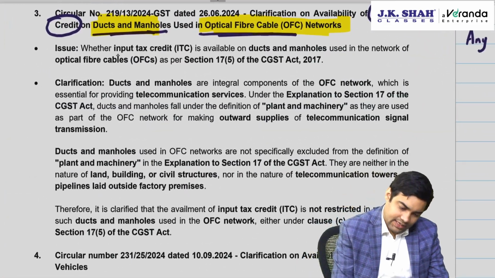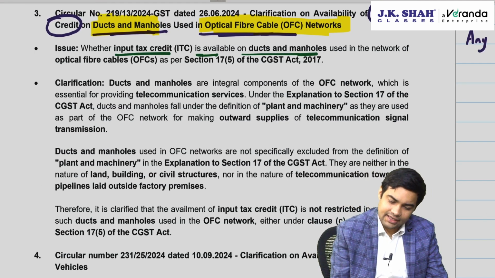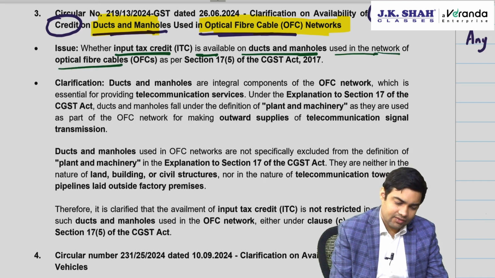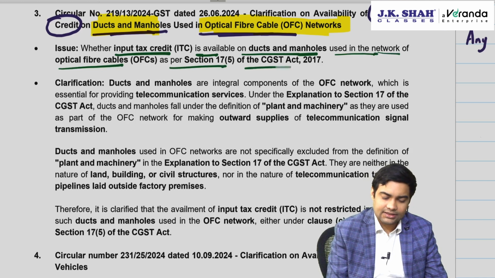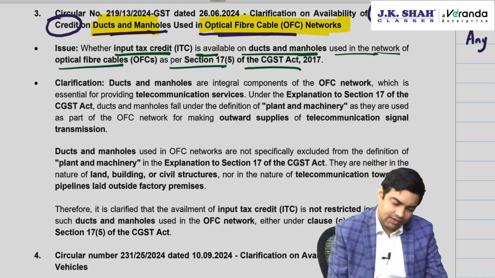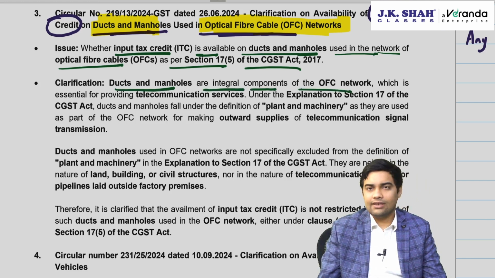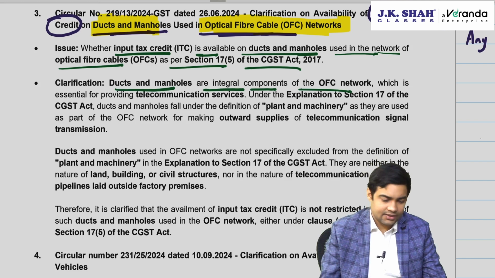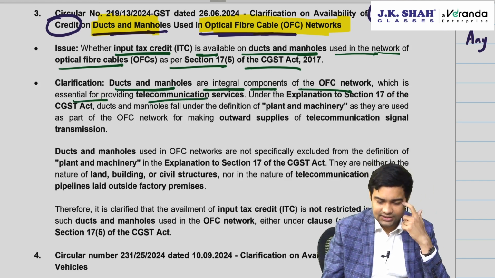Issue: whether input tax credit is available on ducts and manholes used in the network of optical fiber cables as per 17(5) of CGST Act. Clarification: ducts and manholes are integral components of optical fiber cable network, which is essential for providing telecommunication service.